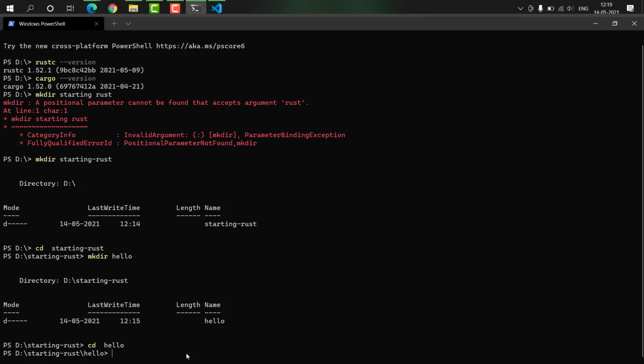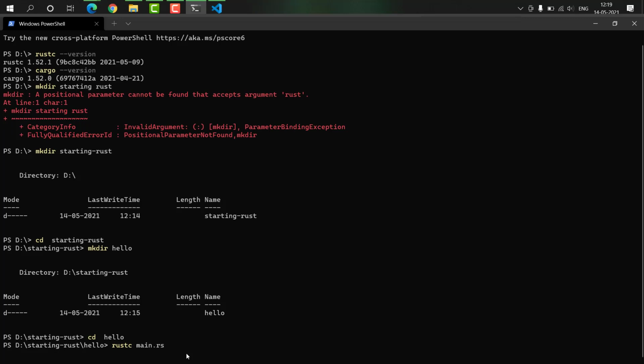We'll say rustc, and then our file name, that was the main.rs we just created, and press enter. Wait for it to compile for us. After that, it will return, and yes, it returned. Now the main thing, running our program.